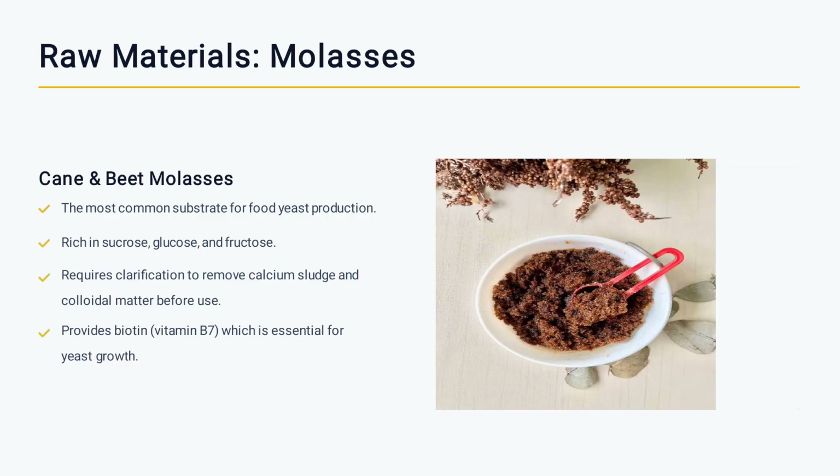Raw material: molasses. Cane and beet molasses are the most common substrate for food yeast production, rich in sucrose, glucose, and fructose. It requires clarification to remove calcium sludge and colloidal matter before use. Provide biotin, vitamin B7, which is essential for yeast growth.